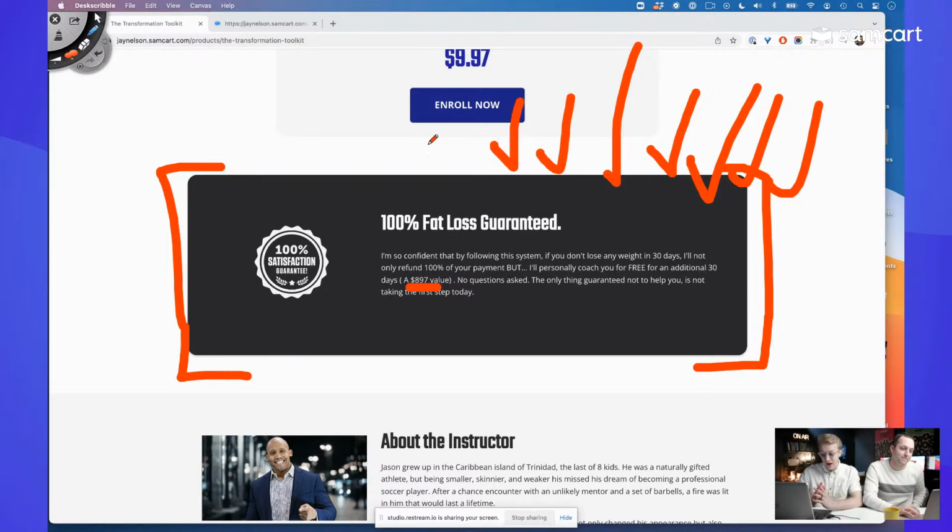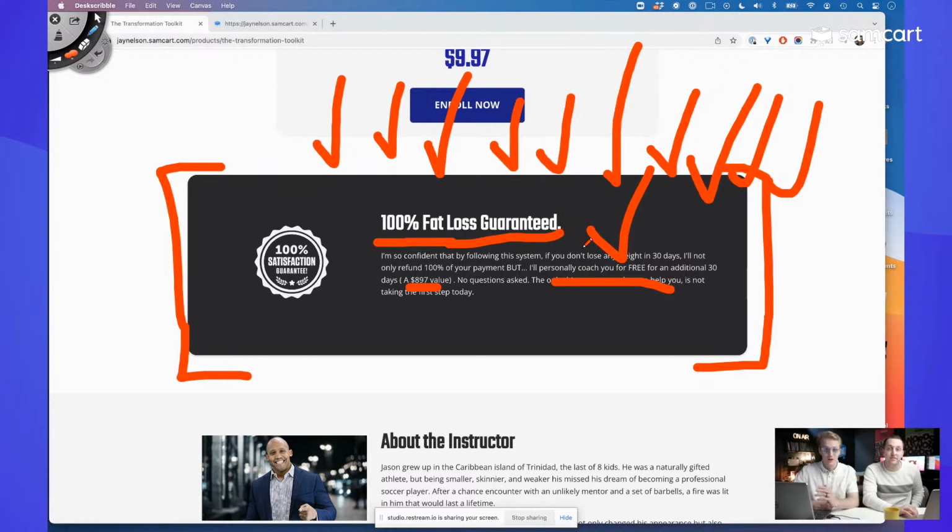Dude, you get 8 check marks. Jordan, break it down while I give this guy more check marks. Yeah, I kind of want him to emphasize this more. Can he make this like 100-point font, across? Like, can this be the first thing? Don't bury that. I'll personally coach you for free. That might even be the headline. You might even say lose weight, or I'll help you lose weight.